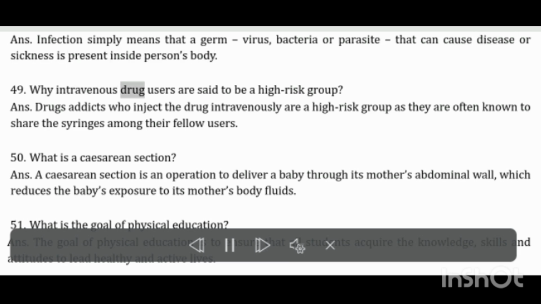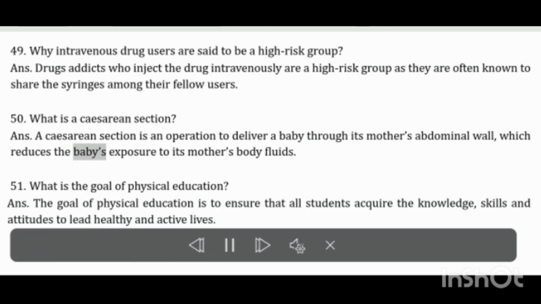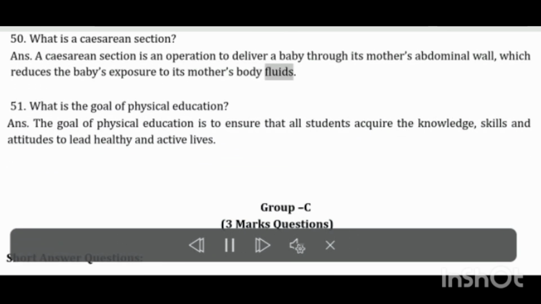Why intravenous drug users are said to be a high-risk group? Drugs addicts who inject the drug intravenously are a high-risk group as they are often known to share the syringes among their fellow users. What is a cesarean section? A cesarean section is an operation to deliver a baby through its mother's abdominal wall, which reduces the baby's exposure to its mother's body fluids.